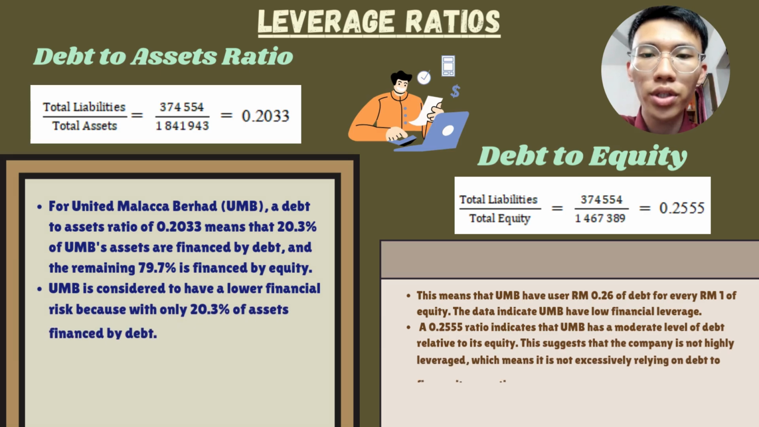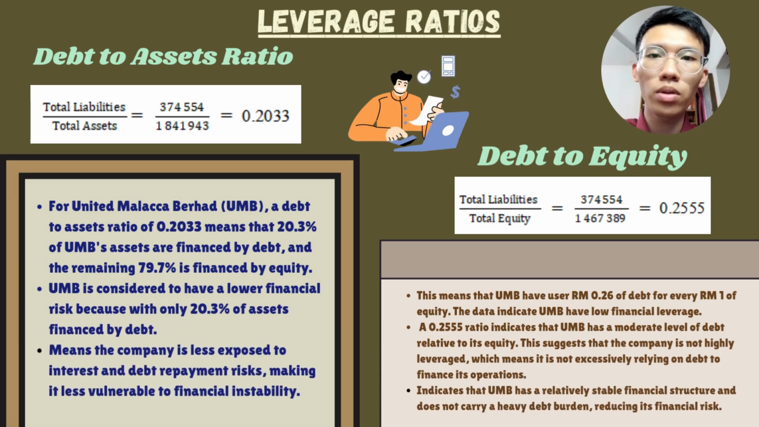Last is the leverage ratio. For United Malacca Berhad, a debt to asset ratio of 0.2033 means that 20.3% of UMB's assets are financed by debt, and the remaining 79.7% is financed by equity. United Malacca Berhad is considered to have a lower financial risk with only 20.3% of assets financed by debt. A lower debt to asset ratio typically means the company is less exposed to interest and debt repayment risk, making it less vulnerable to financial instability.